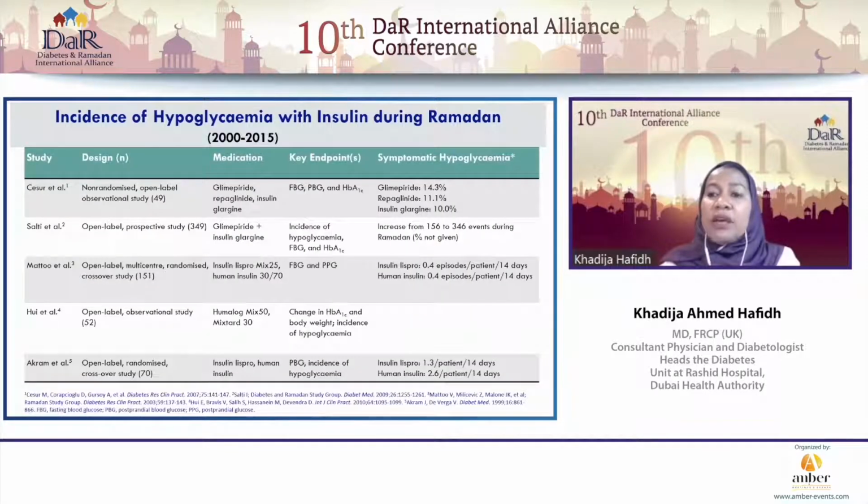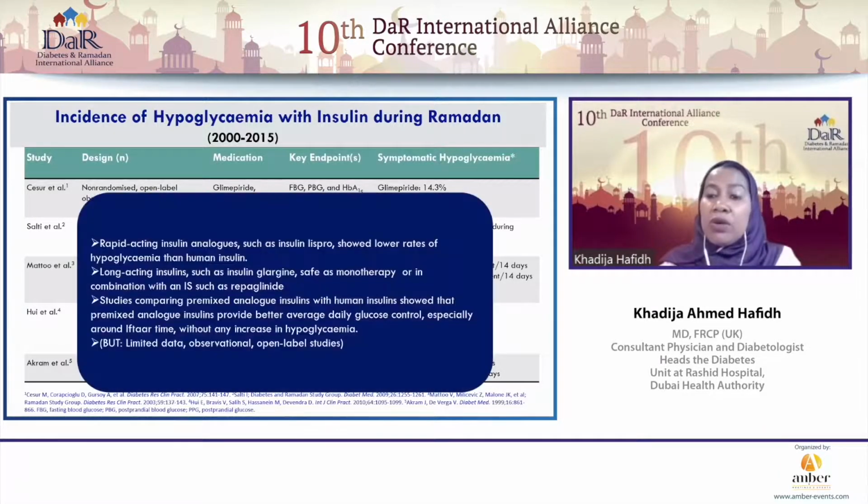Let's look at some of the earlier studies with regards to the use of insulin during Ramadan. These are the ones that were done between 2000 and 2015. We can see that most of them are open-labeled observational studies. Therefore, when we draw conclusions from these studies, we do that with a bit of caution. But what we could say is that the rapid-acting insulin analogs, such as insulin lispro, did show to have lower rates of hypoglycemia than the human insulins.